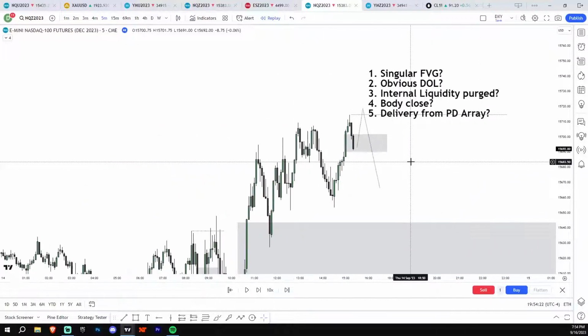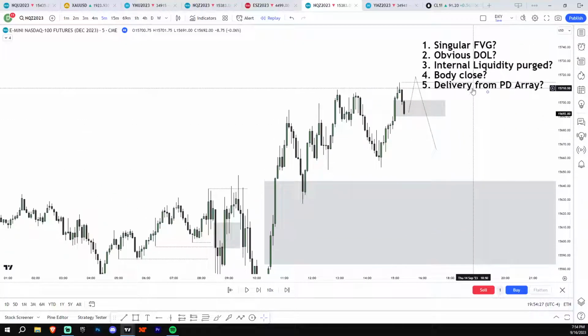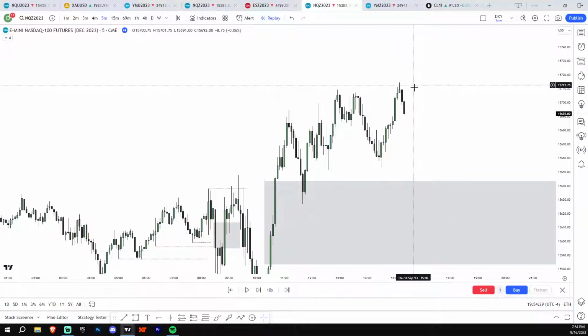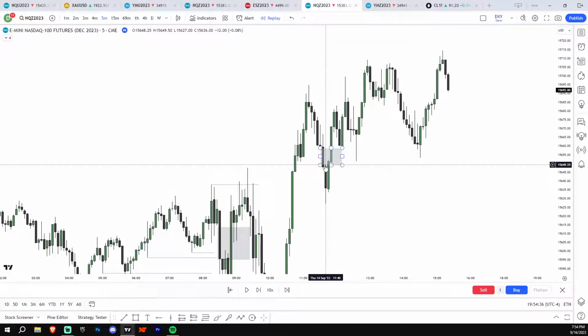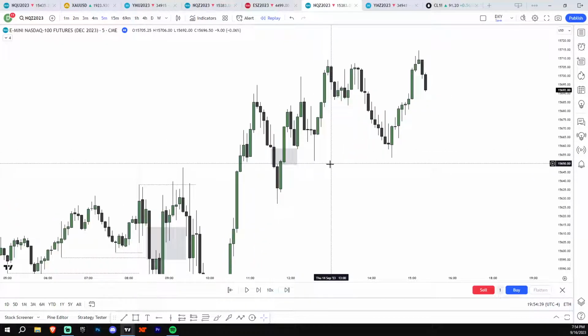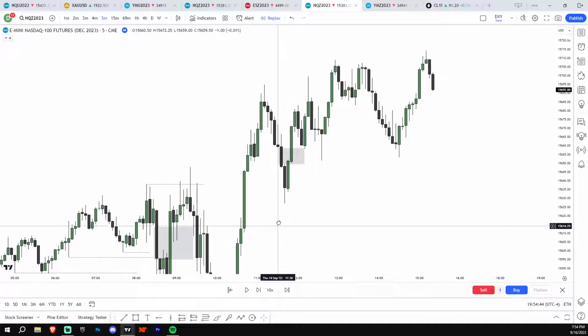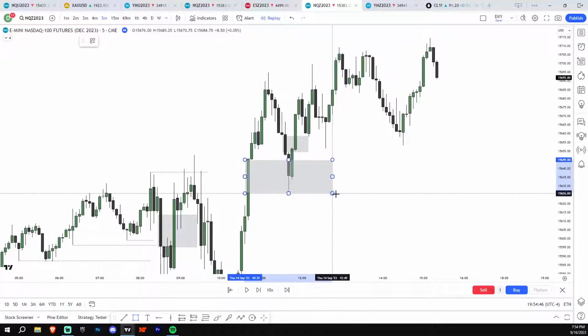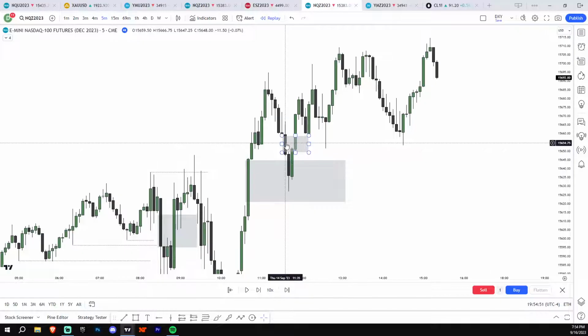The last one is, is it delivering from a PD array? Okay, so what I mean by this is instead of actually purging a lower high, you kind of got to see like, okay, if I see a singular inverse here and we close above it, okay, you can see this is the only inverse in like these 3 or 4 candles. You can see we're clearly delivering from this, okay? Which means if we're delivering from this bullish fair value gap and close above this bearish fair value gap, okay, chances we go to the high are pretty likely, okay?